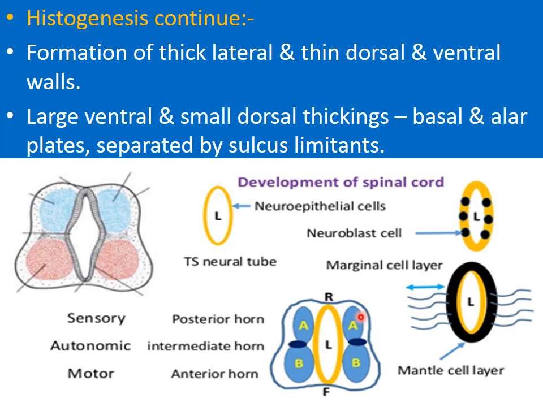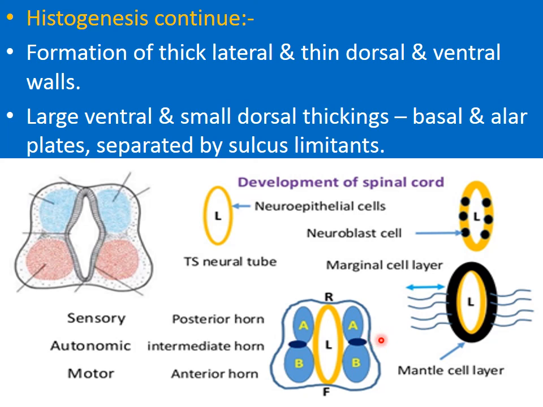This division is very important, as the alar and the basal plates are later on associated with the sensory and the motor functions respectively.